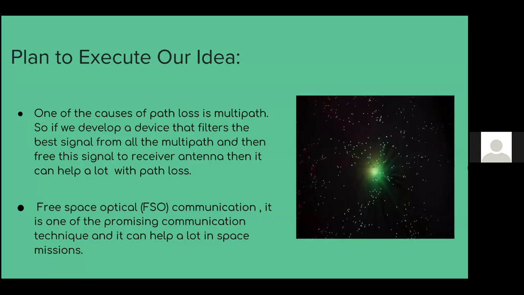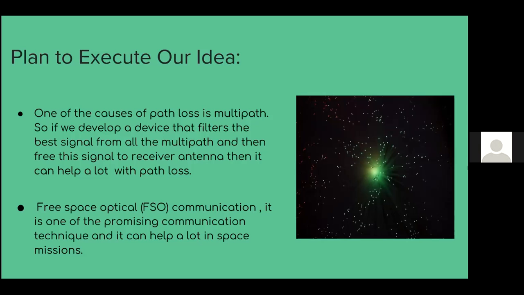Now we have planned to execute our idea. So here we are with how we will execute our idea. First, when a signal is transmitted, it arrives at the receiver from different directions with different path lengths, attenuations and delays.